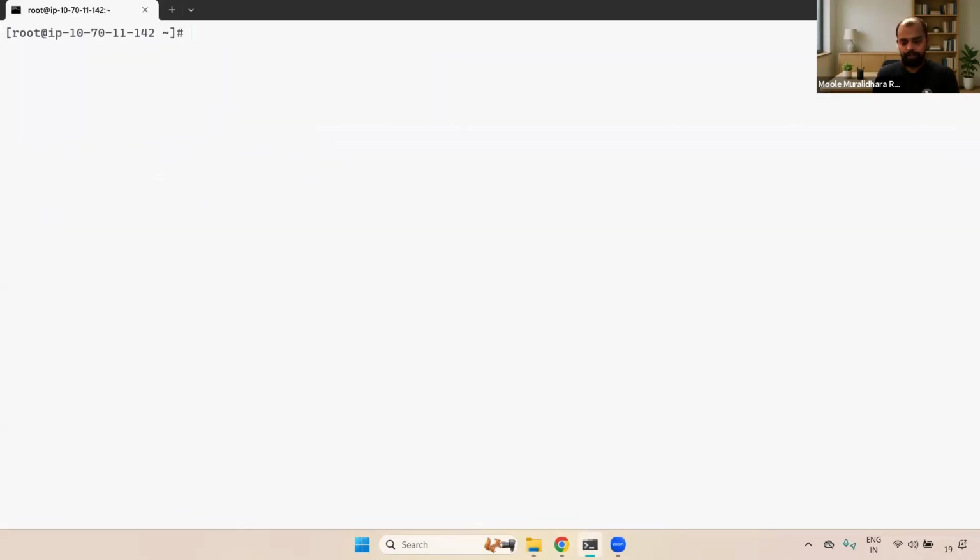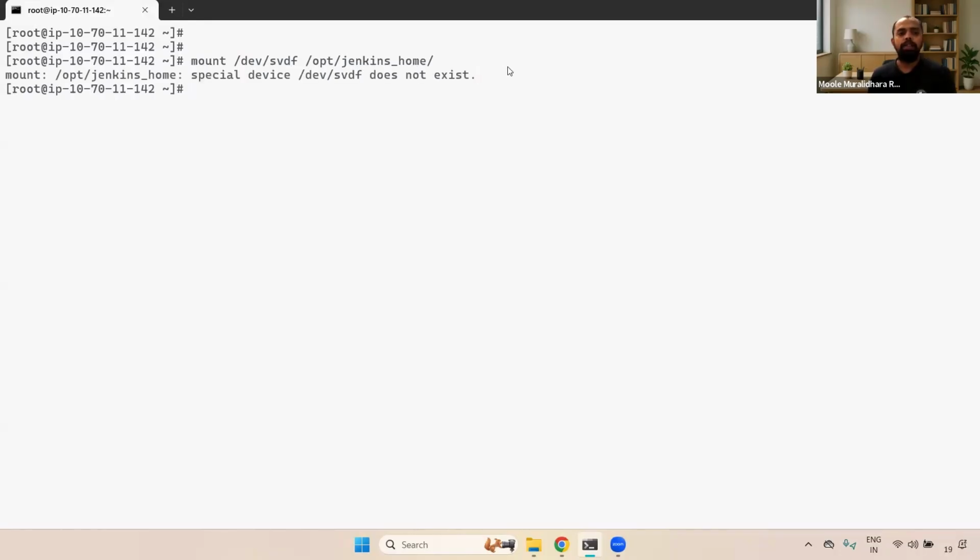Now you can go here and run mount. I'm in the root user, that's why I can just give mount. In case we are not the root user, you can use sudo mount. Okay, and here /dev/xvdf and then /opt/jenkins_home. Now what happens is that whatever we have in /opt/jenkins_home will be mounted to this EBS volume. Now you can press enter.